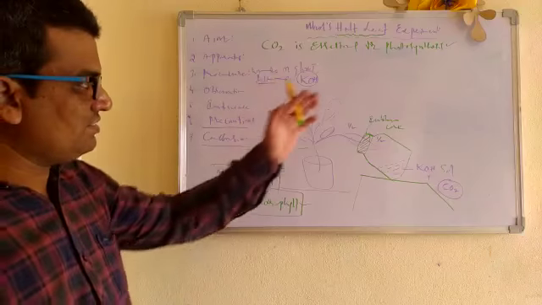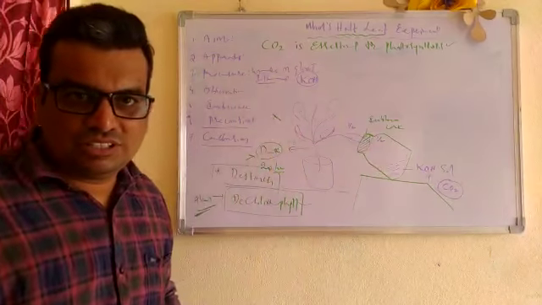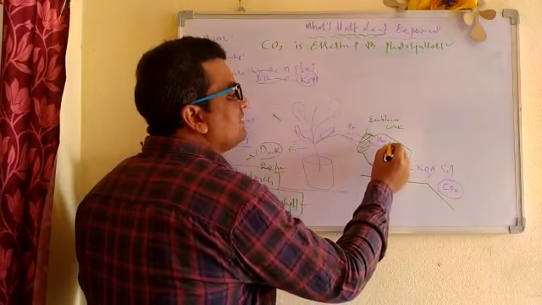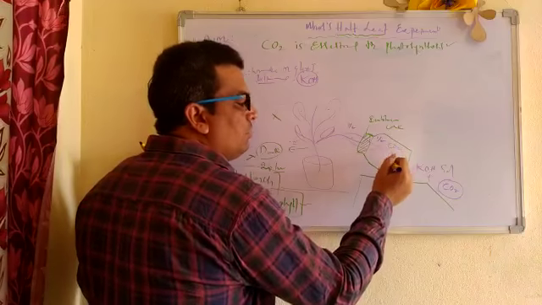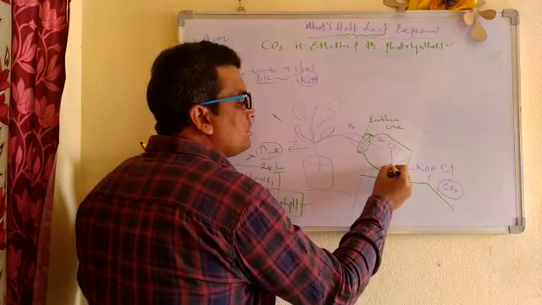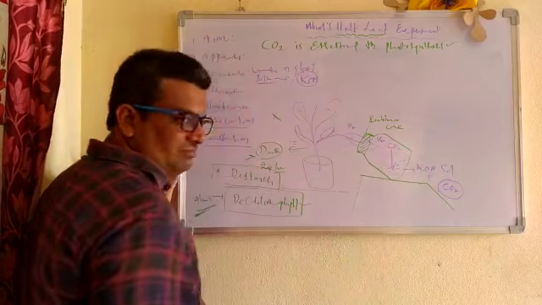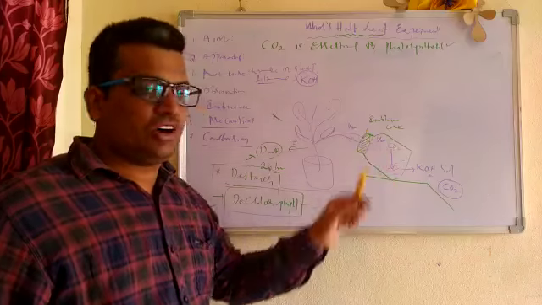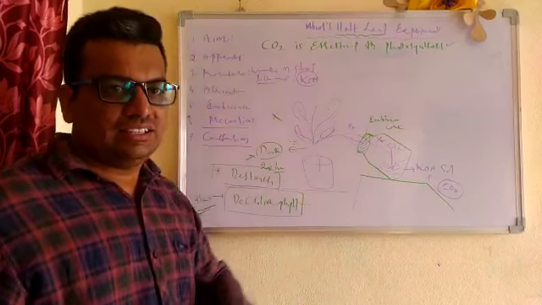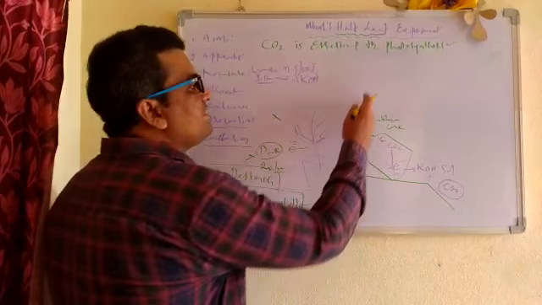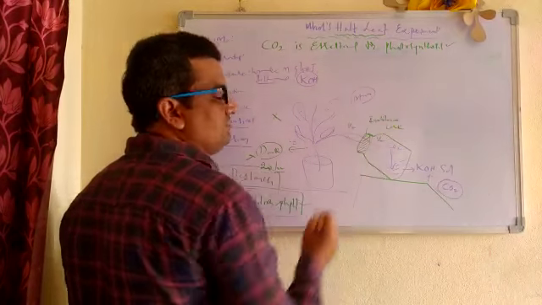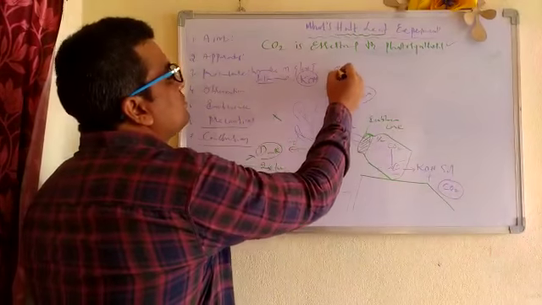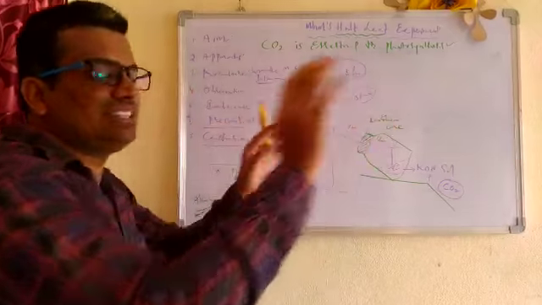Sir, carbon dioxide is essential for photosynthesis. Why do we have to pour KOH in the bottle? This is very important. Whatever carbon dioxide is present inside the bottle, every molecule gets absorbed by the KOH. Means inside the glass jar, KOH is absorbing carbon dioxide, so there is no carbon dioxide in the jar. The other half is exposed to the atmosphere. Now this setup has to be kept 6 to 8 hours in light.